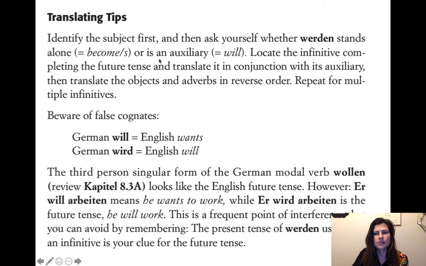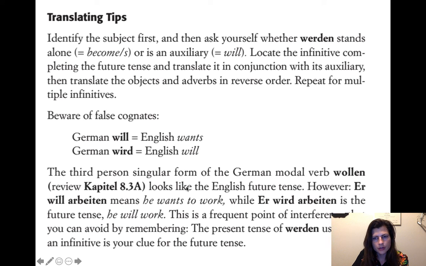So the way to translate is, of course, ask yourself whether werden stands alone and means become, or is a helping verb, auxiliary helping verb. And if it's a helping verb, auxiliary, it means will, as in make the future out of it. So you have to make sure that you're not dealing with any other verbs before you decide it means become. And then beware the false cognates. German will means English wants, and German wird means English will. That's just one conjugation of werden. It could be different things, but wird is just the one they did.